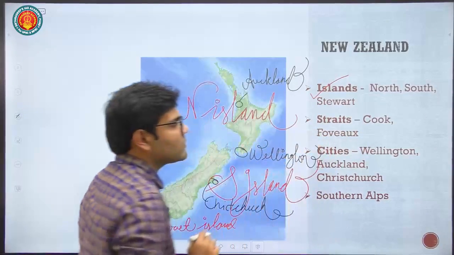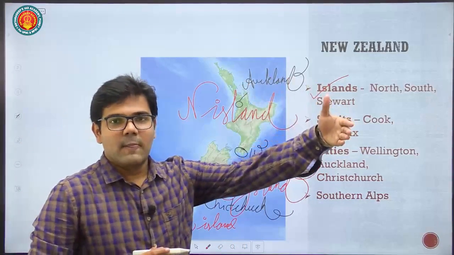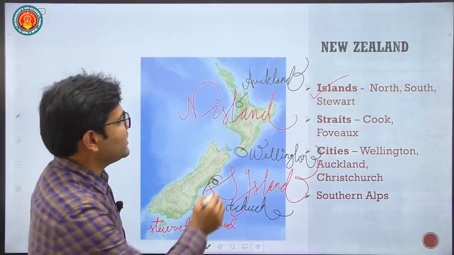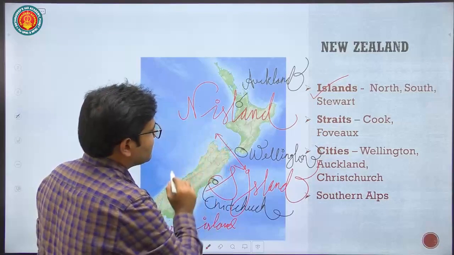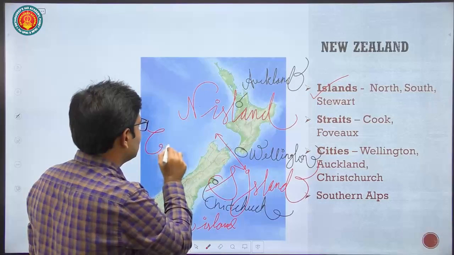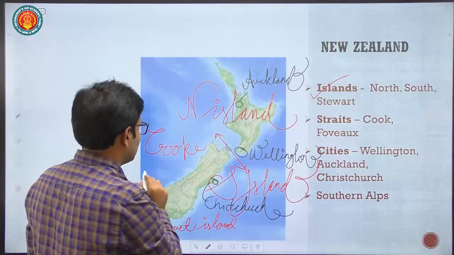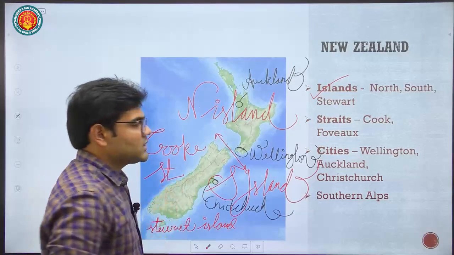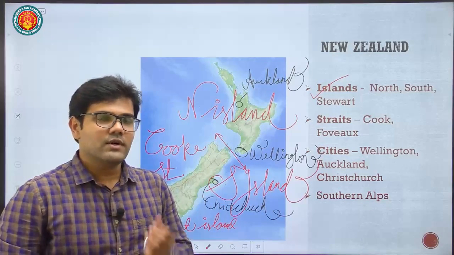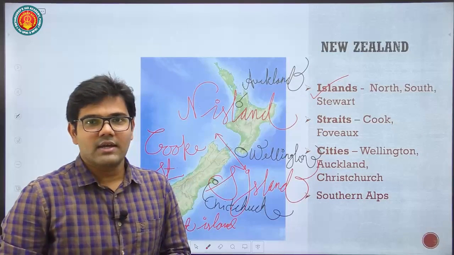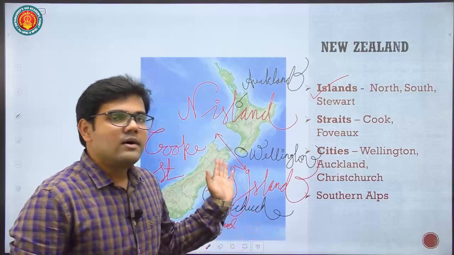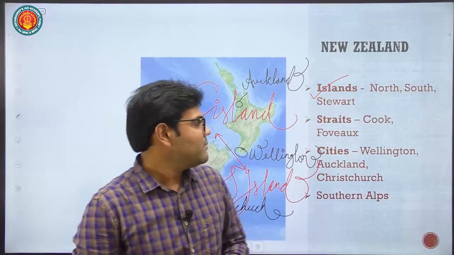Then straits. Among important straits, we covered Torres Strait between New Guinea and Australia, and Bass Strait between Australia and Tasmania. Now here you can see a small passage of water dividing the North Island and South Island, and this strait is called Cook Strait. Cook was an explorer. Similarly, Tasman was an explorer who first discovered the continent of Australia. Captain Tasman, then Captain Cook. These are the names of the explorers, and in their honor the straits are named.